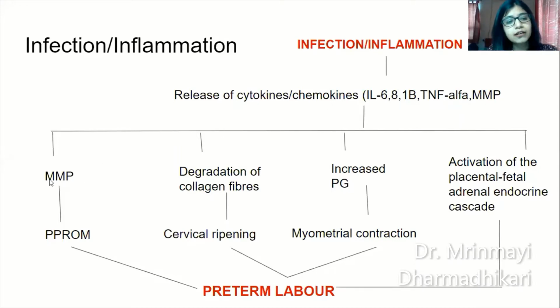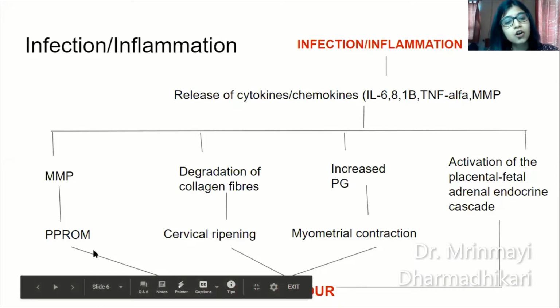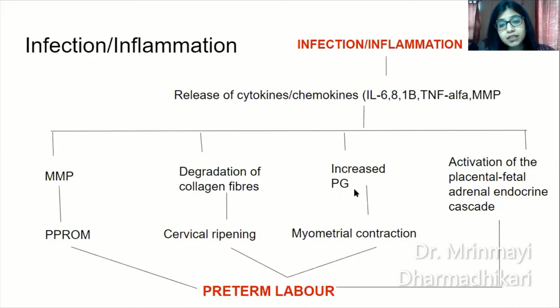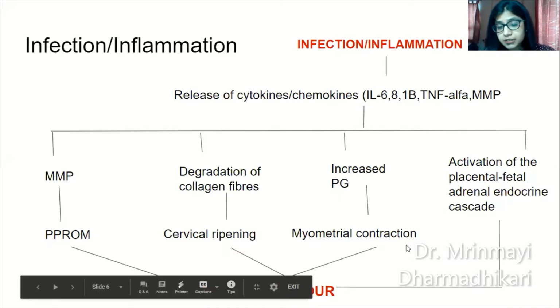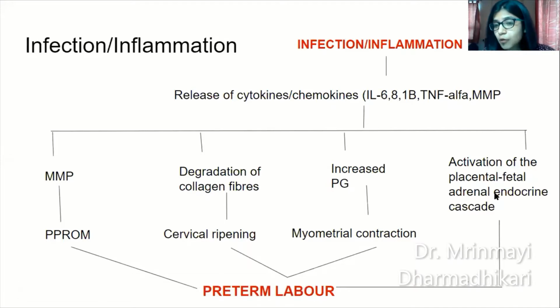What these do in turn, matrix metalloproteinases causes degradation of the membranes, giving rise to preterm pre-labor rupture of membranes. Degradation of collagen fibers in the cervix causes cervical ripening. Increased prostaglandins causes myometrial contractions. And then again, there is activation of the same cascade that we just saw, placental fetal adrenal endocrine cascade. All this put together is a cause for preterm labor.